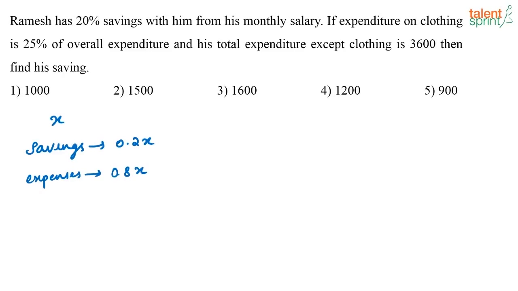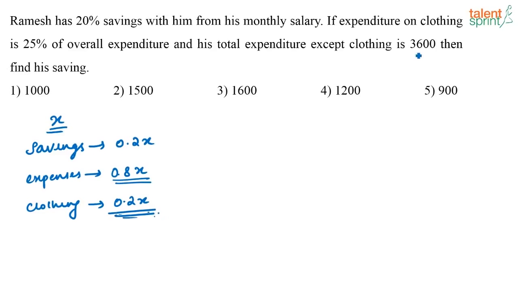Out of this 80% of his salary for expenditure, how much is he spending on clothing? He is spending 25% of this for clothing, right? Now, how much will that account to? So I can say that for clothing, he is spending 25% of 0.8x, which is nothing but 1/4 of 0.8x, right? That is again equal to 0.2x. So for clothing, from the total salary x, he is spending 0.2x.